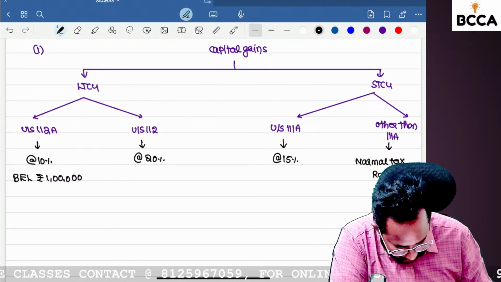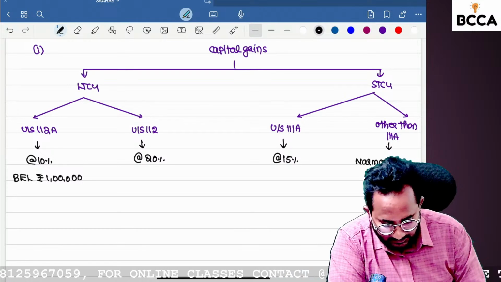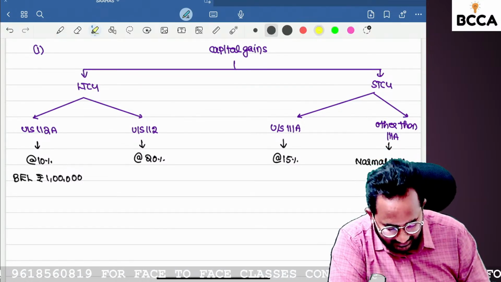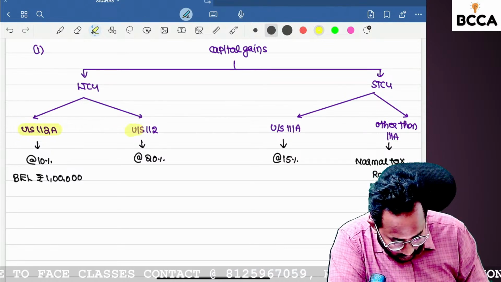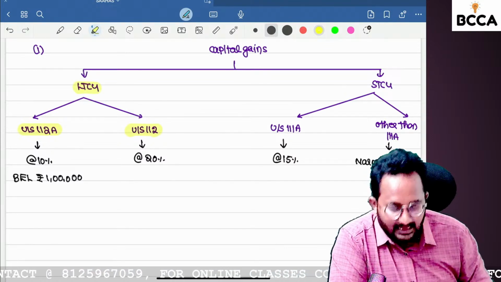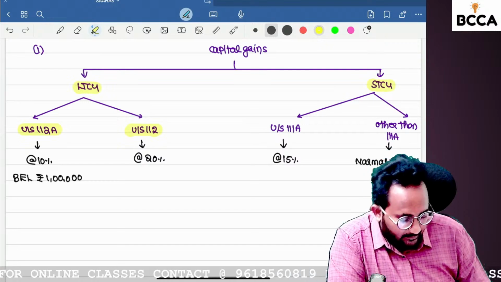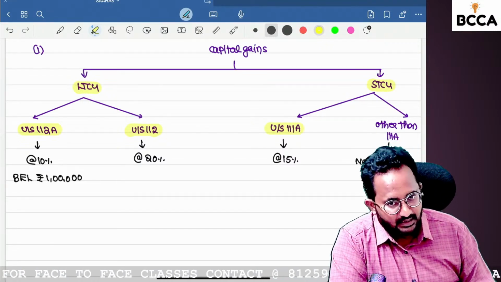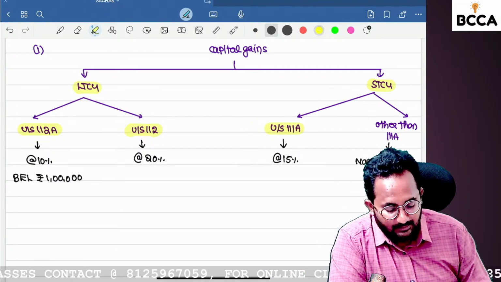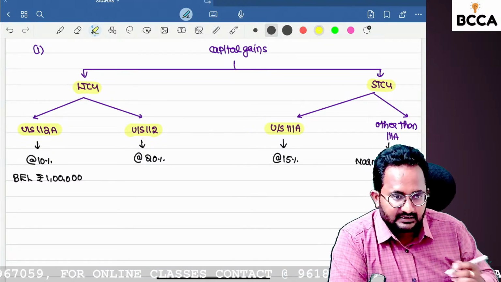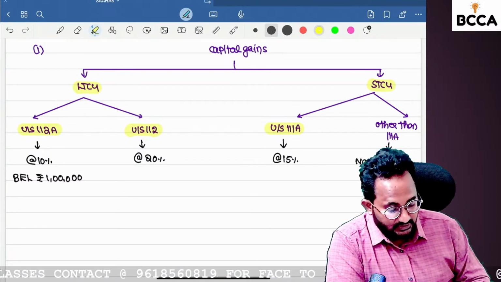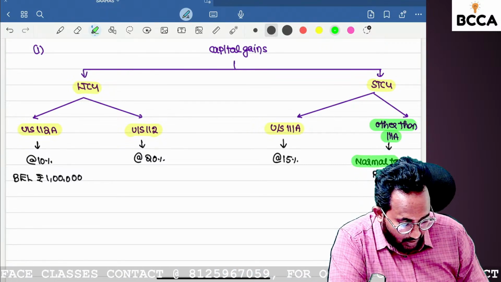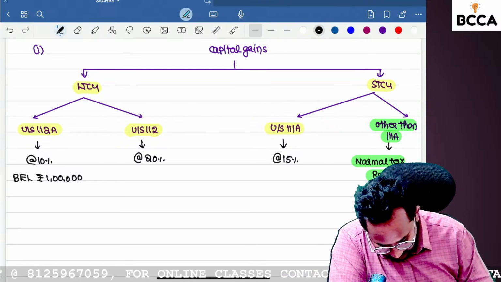So in capital gains, the incomes we pay tax on based on the special tax rate are 112A and 112 long-term capital gains, and in short-term capital gain only 111A. So these are the 3 incomes in the capital gains chapter always taxable at special tax rates. Short-term capital gain other than 111A is taxable at normal tax rate.